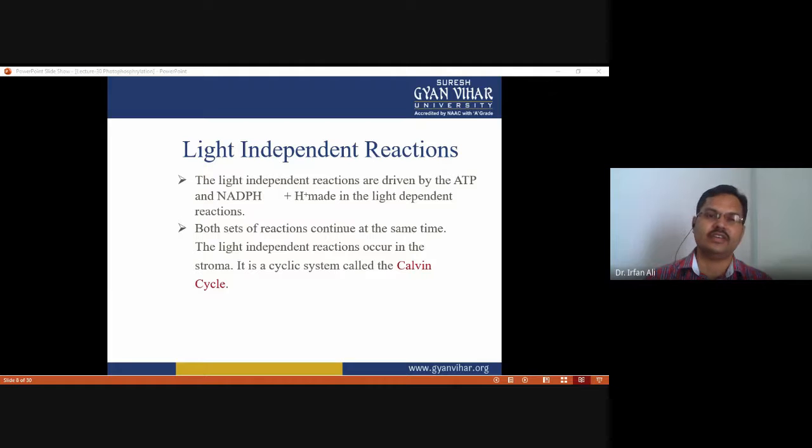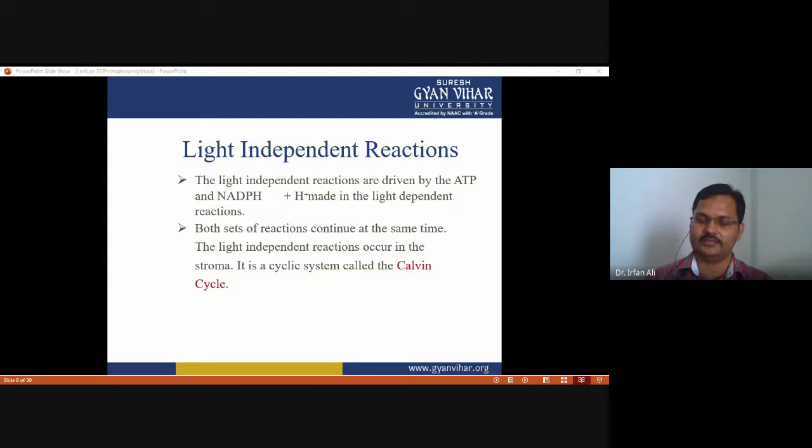So that's why the light independent reactions are driven by the ATP and NADPH that are produced in the light dependent reaction. That's why both types of reaction, light dependent and light independent, are interdependent on each other, and both sets of reaction continue at the same rate.